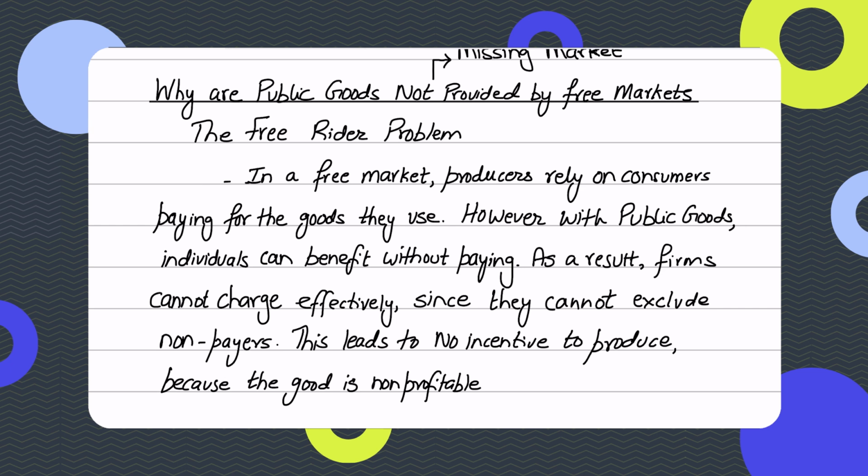So even though individuals may not be willing to pay voluntarily for them due to the free rider problem, society as a whole still values these goods because they generate benefits for the whole society. They're desirable. They promote social efficiency. There are positive external benefits associated, and without them, living standards or security and safety could be compromised. That is why the government has to provide them. So public goods are socially desirable, which is why governments ensure their provision through taxation and public spending to achieve a more efficient and equitable, desirable outcome.